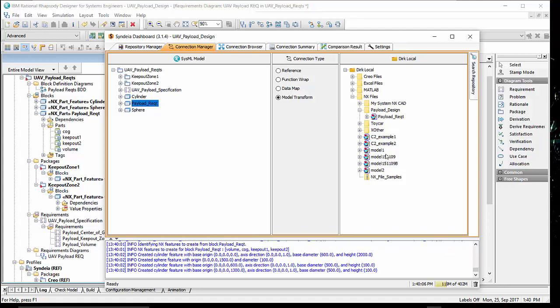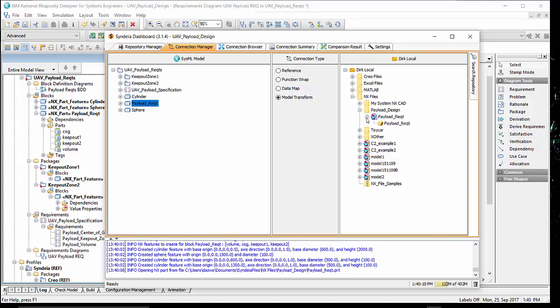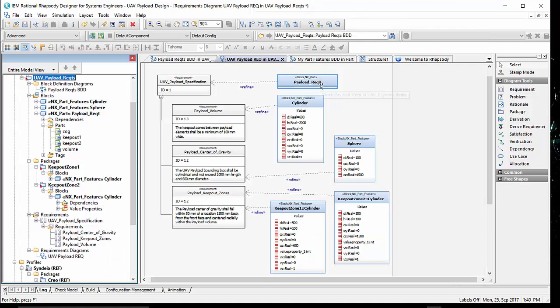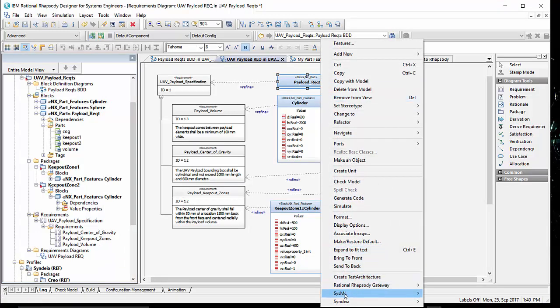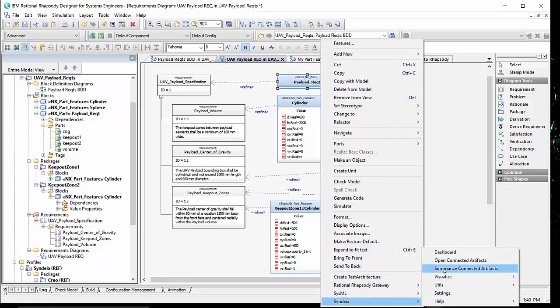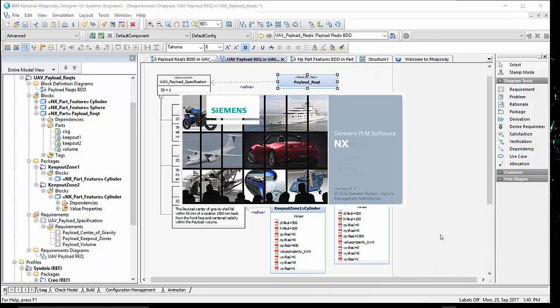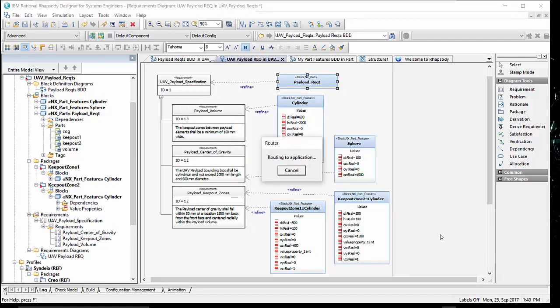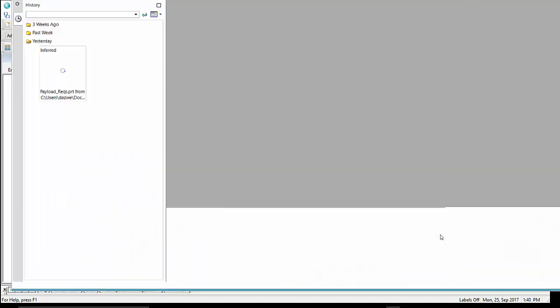In a few seconds, the transform is complete. We can open the CAD file right from the dashboard or even from the Rhapsody diagram. Which launches NX and opens the model.